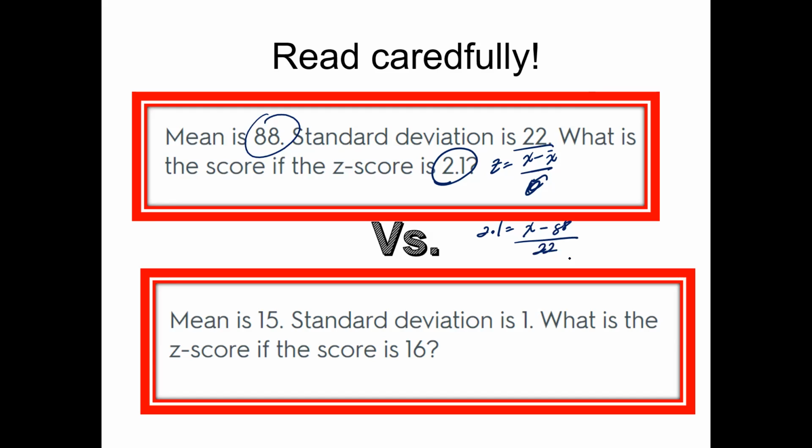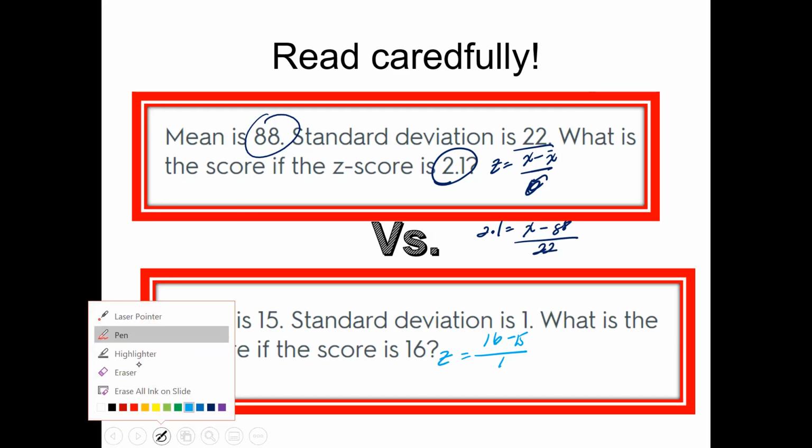So notice how I set this question up. Versus, here is a second question, and it says mean is 15. So the score is 16, minus the mean, which is 15, over the standard deviation 1, which is equal to z.